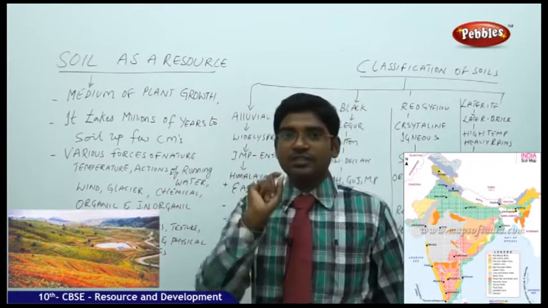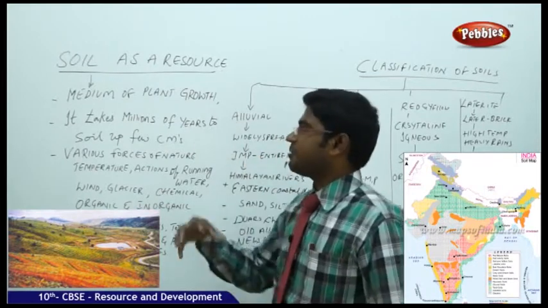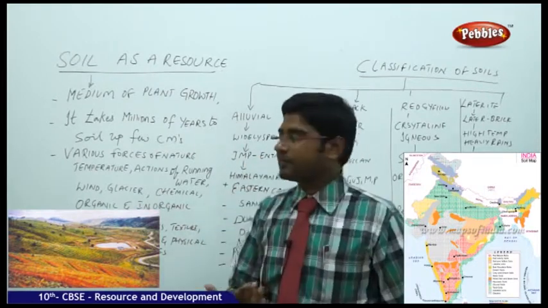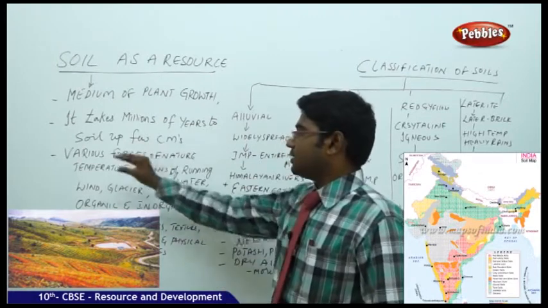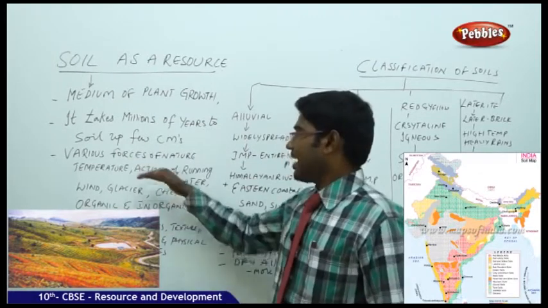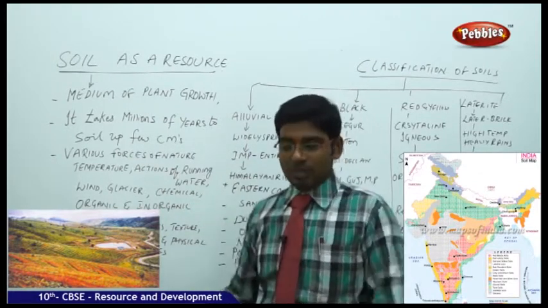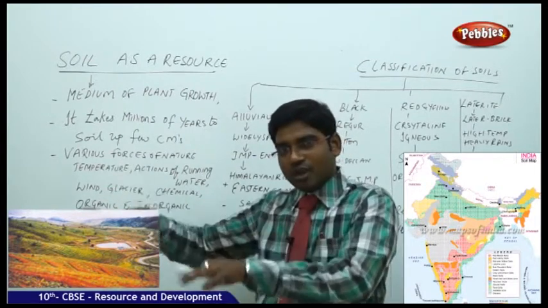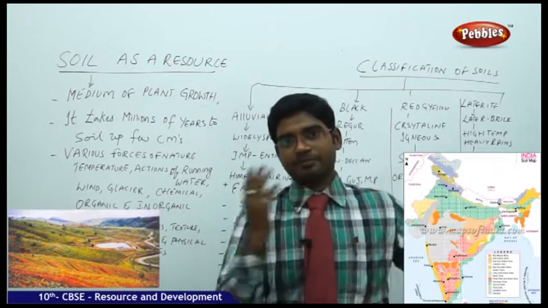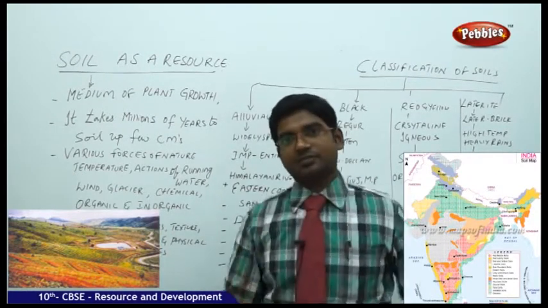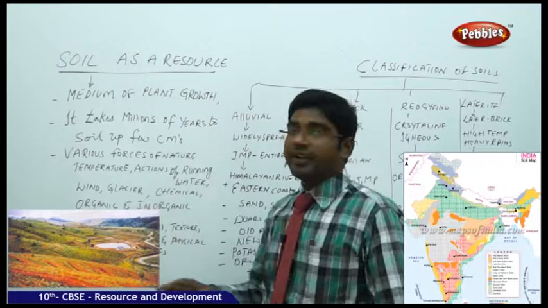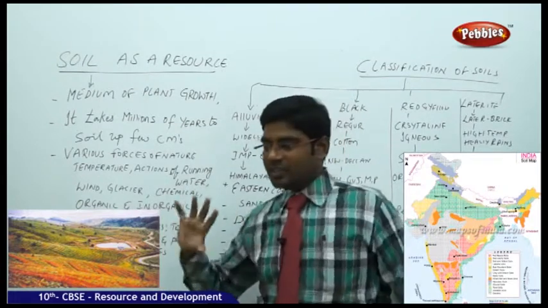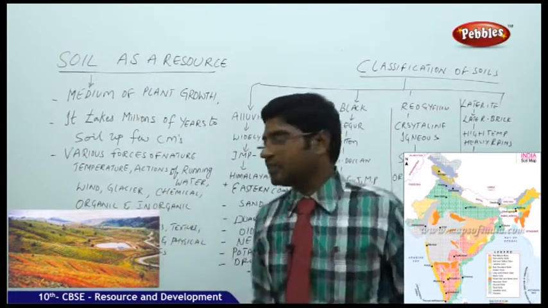There are various forces in nature which help to shape the formation of soils. The various forces are temperature and the action of running water. When water is running, it takes the soil along with it and throws it somewhere else. Then wind: when heavy winds come, they make the soil fly along with them.